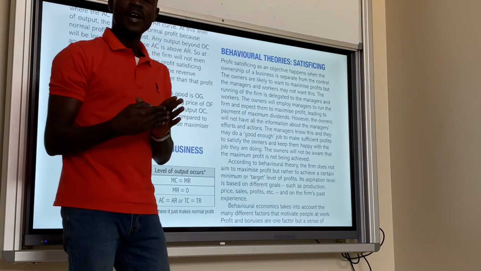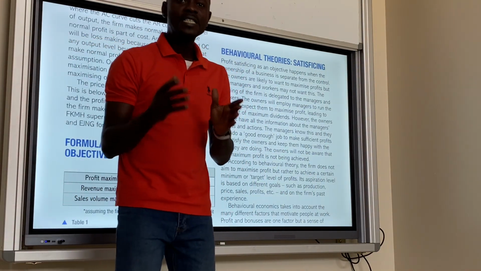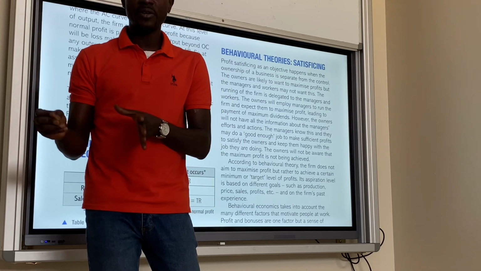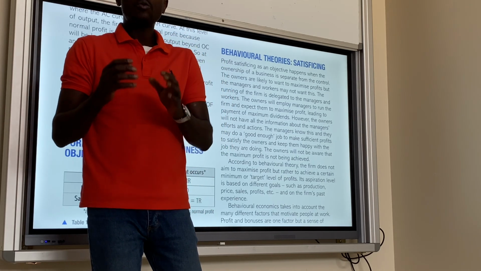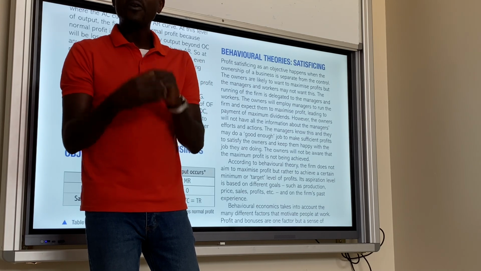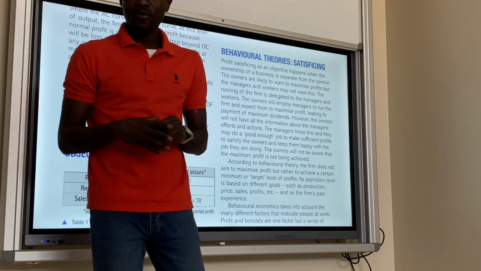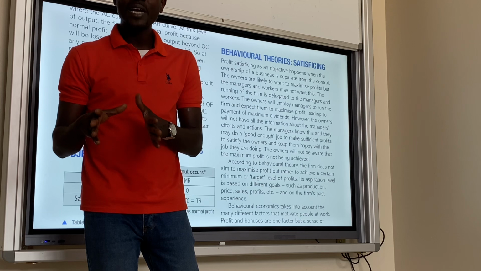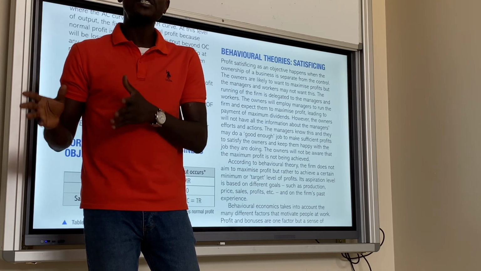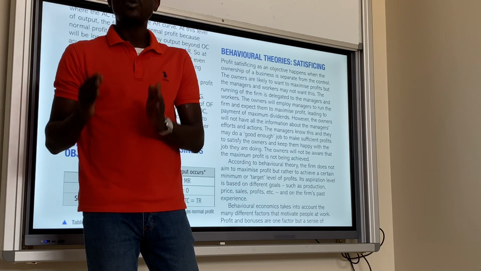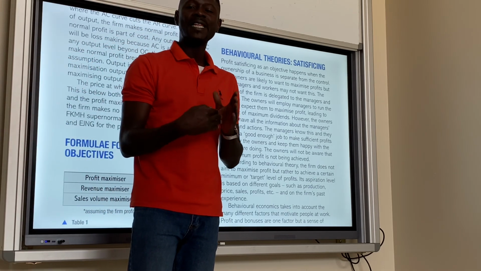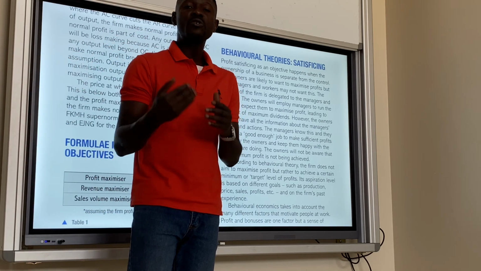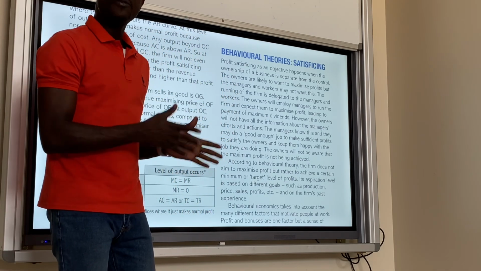So for profit satisficing, directors and managers know that they have to make profit. That is why they have been appointed. But what they do is ensure that they make profit that is good enough to make their shareholders, the owners of the business, happy. That is what they do. That is what we call profit satisficing. And why is this possible for managers and directors to do? It is possible for them to do because of what we call divorce of ownership and control.